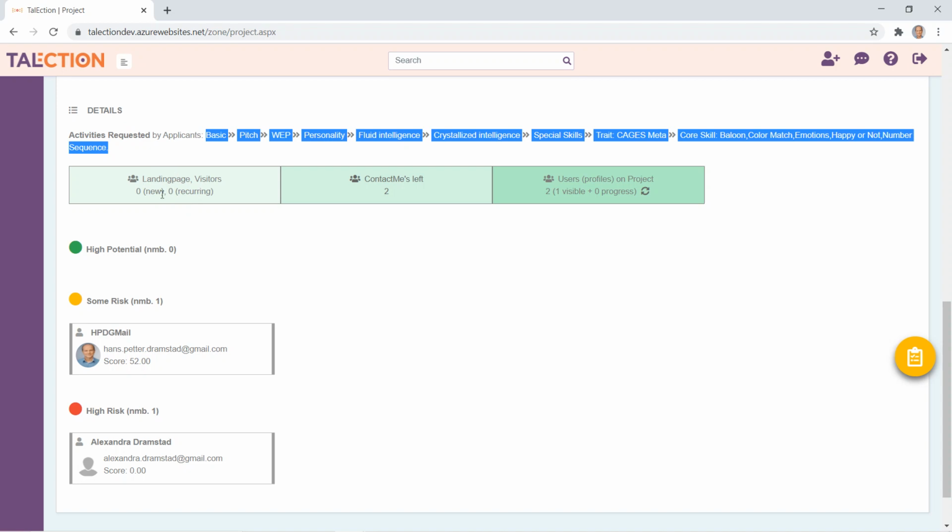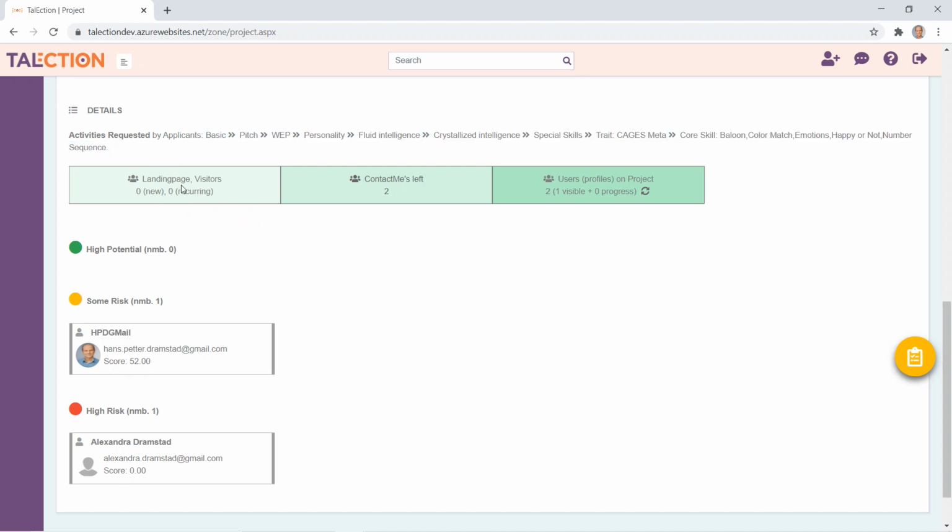Some statistics about the visitors for the landing page for the job. You also have the possibility to simply ask the candidates to leave their contact information if they don't want to create a user and do the activities. And here you have an overview of all the candidates that have actually created a user and have started or have done the activities that have been requested from them.